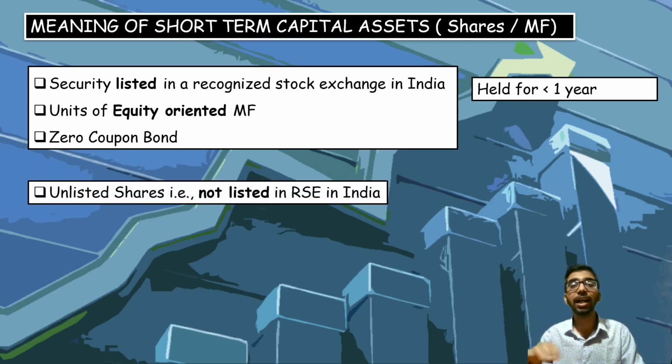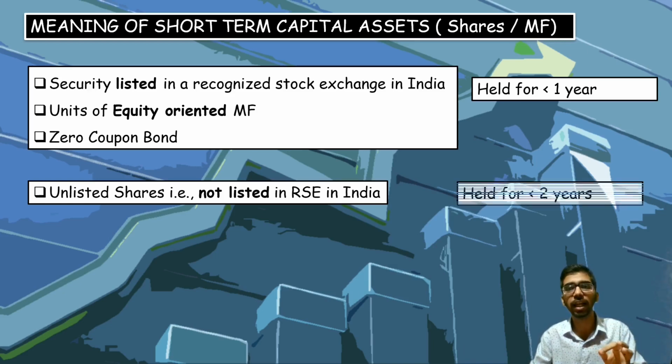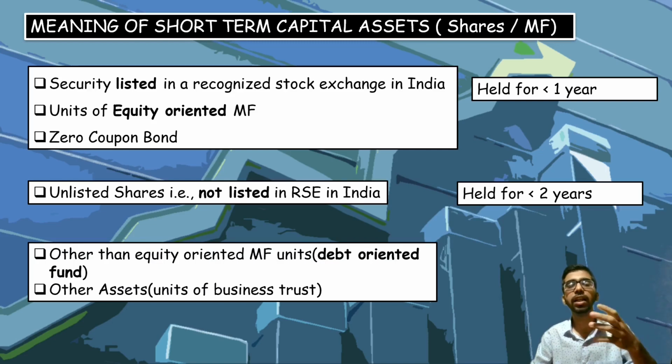Second criterion, unlisted shares which are not listed in a recognized stock exchange of India, for example, shares of a private limited company. If these shares are held by you for less than 2 years, then these are also considered short-term capital assets. Third criterion, other than equity-oriented fund, for example, debt-oriented fund, and other assets, for example, units of business trust. If these are held by you for less than 3 years, then these are also considered to be short-term capital assets.